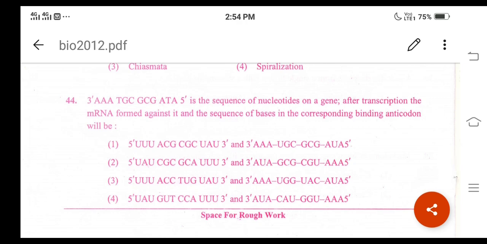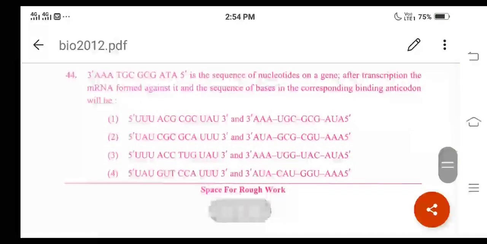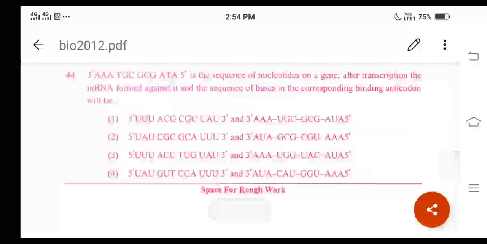3 prime AAA, TGC, GCG and ATA 5 prime is the sequence of nucleotides on a gene. Gene means what here? It is nothing but the DNA segment only, right? After transcription, the mRNA is formed against it, and the sequence of bases in the corresponding binding anticodon will be, right? Remember, this question is based on the chapter molecular basis of inheritance. For question number 44, option 1 is the correct answer.